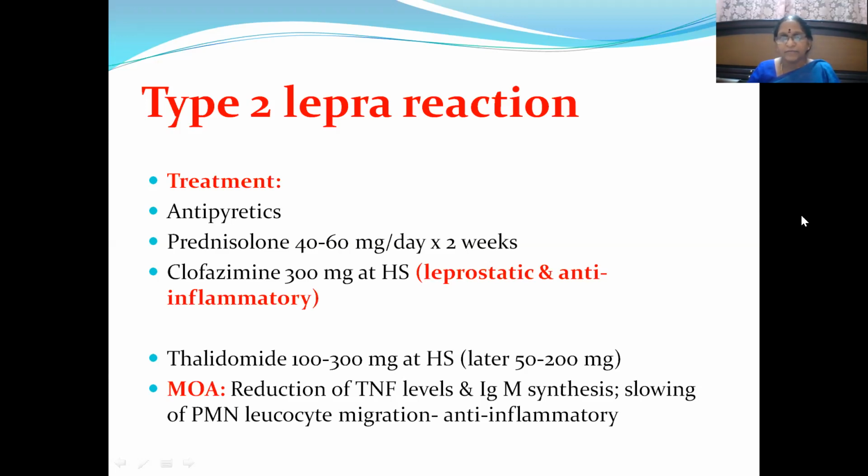Later on it can be slowly reduced to a dose like 50 to 200 milligrams. This thalidomide is not used in type 1 lepra reaction, because thalidomide's main mechanism of action here is reduction of tumor necrosis factor alpha levels and immunoglobulin M synthesis, slowing the inflammatory reaction. This inflammatory reaction, with TNF alpha levels shooting up, is more in type 2 lepra reaction. So we don't even need that in type 1 lepra reaction.